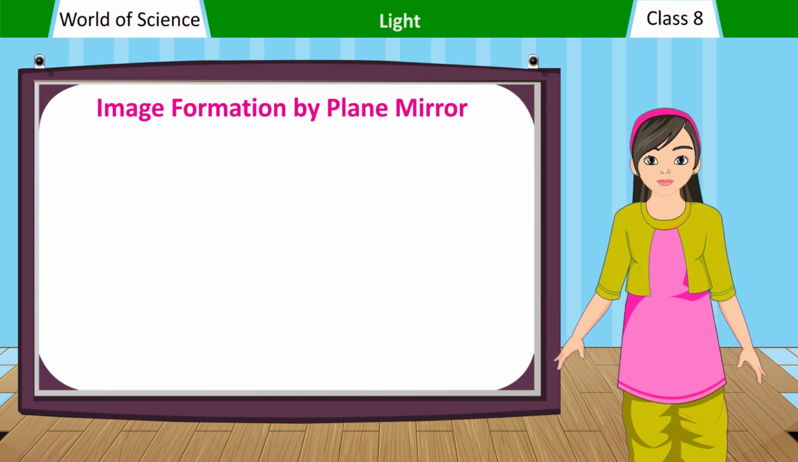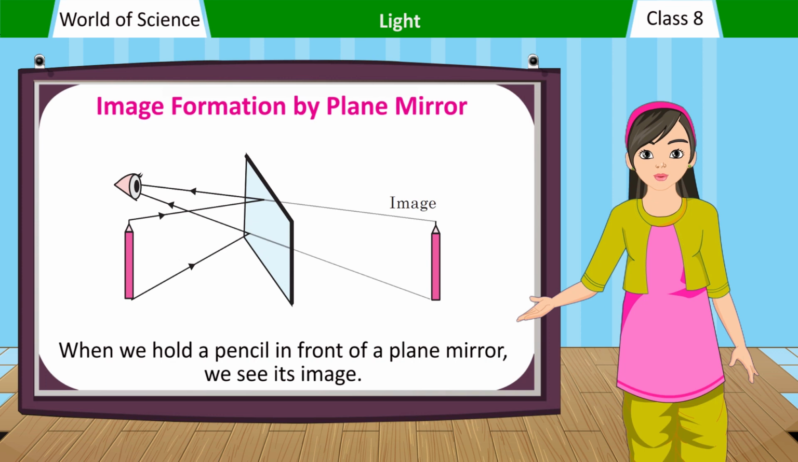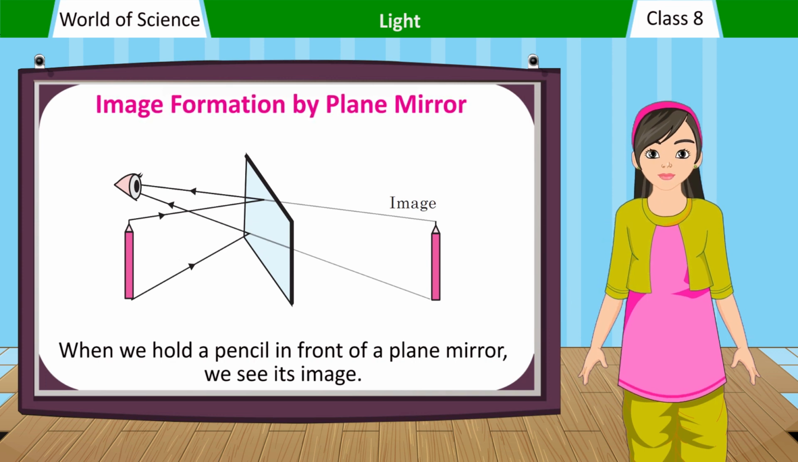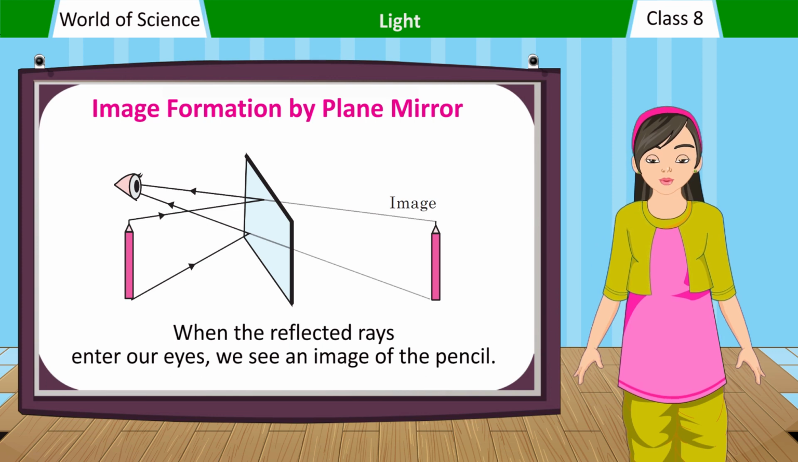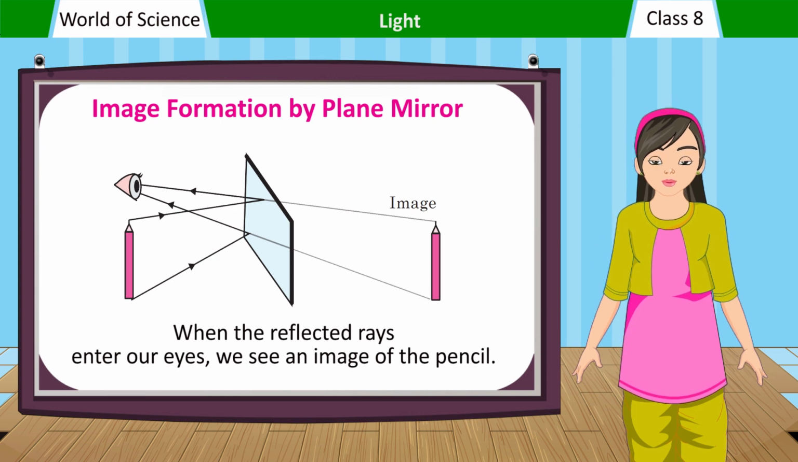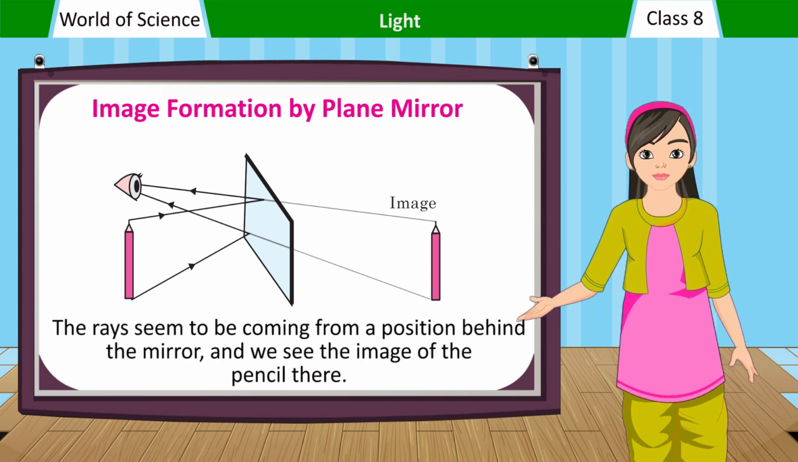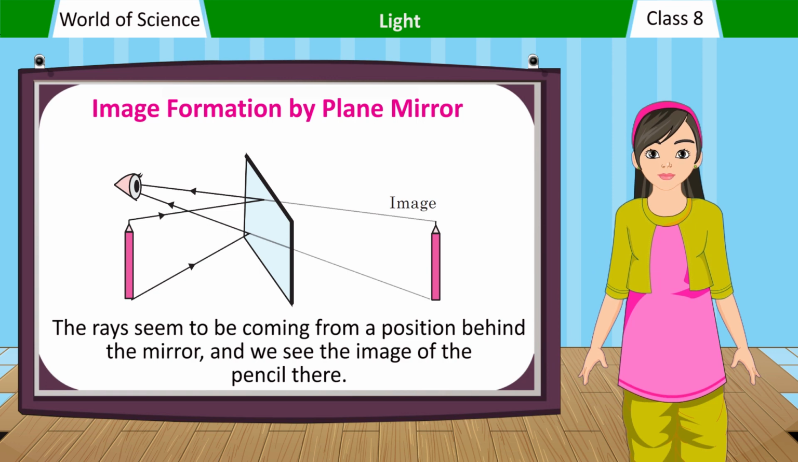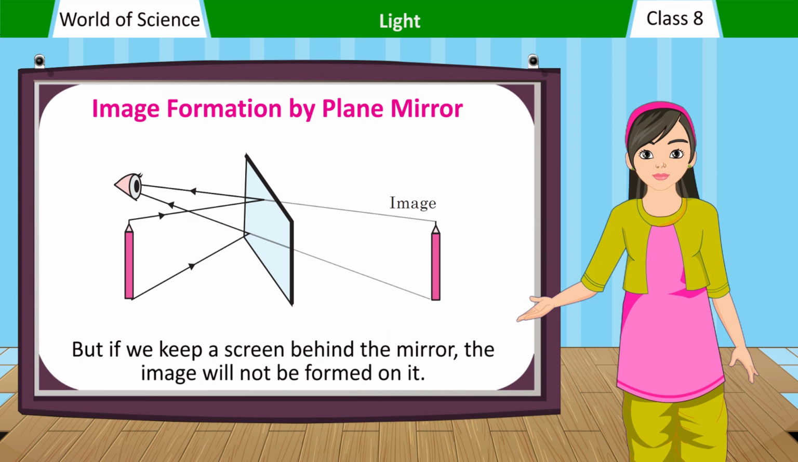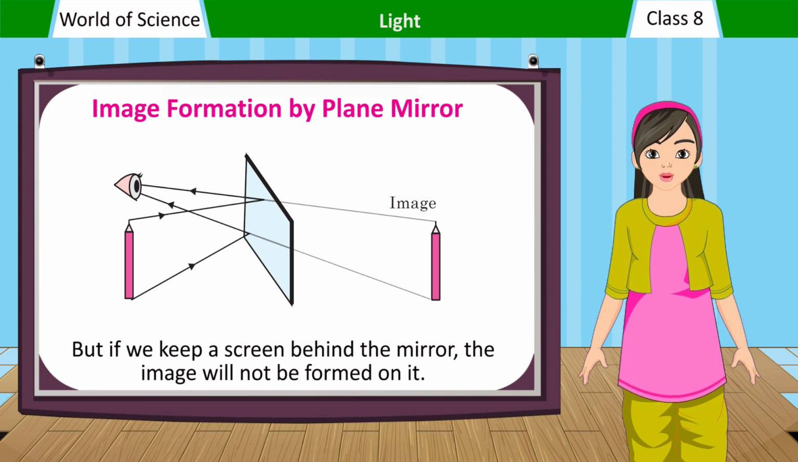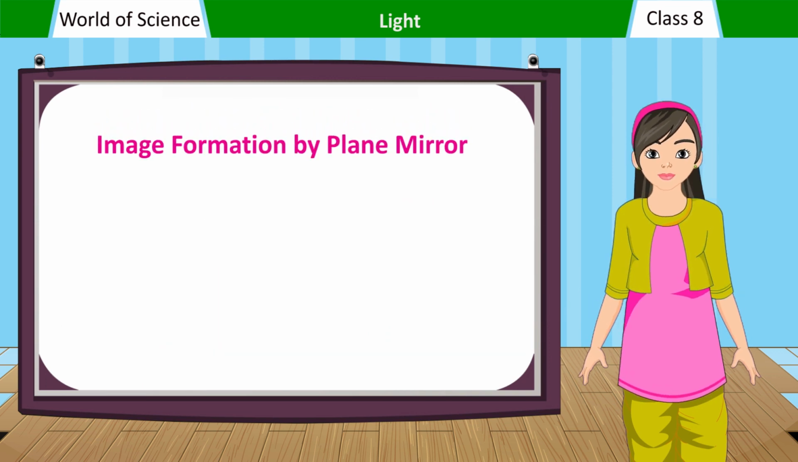Image formation by plane mirror. When we hold a pencil in front of a plane mirror, we see its image. Rays of light from the pencil fall on the mirror and get reflected. When the reflected rays enter our eyes, we see an image of the pencil. The rays seem to be coming from a position behind the mirror, and we see the image of the pencil there. But if we keep a screen behind the mirror, the image will not be formed on it.